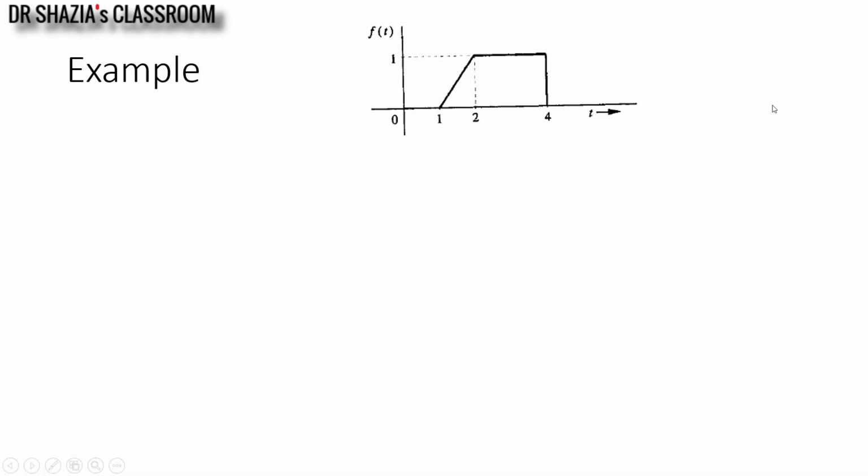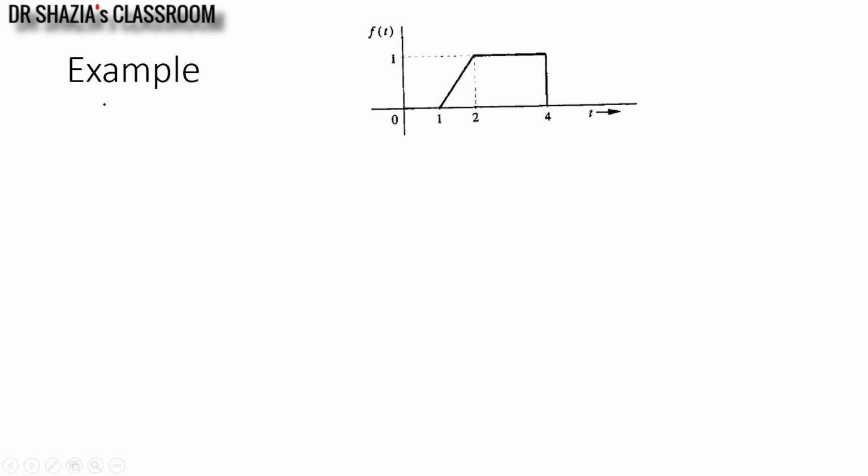So how do we proceed for this particular signal? Here I have a ramp signal which is delayed by 1 unit, so r of t minus 1. The slope of the ramp is 1, and it starts after a delay of time 1.